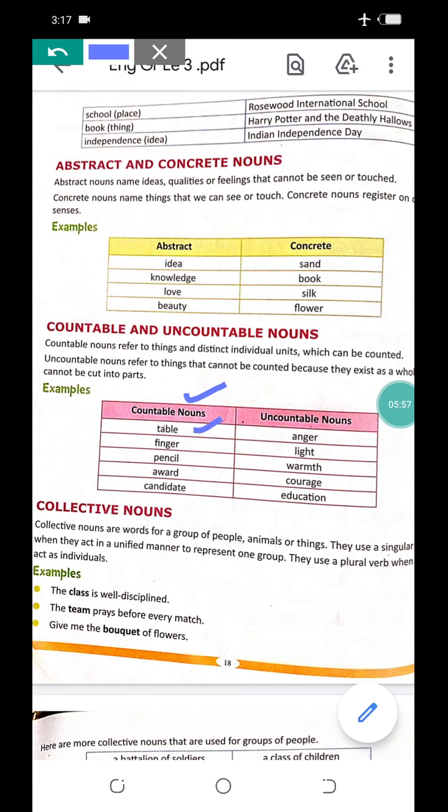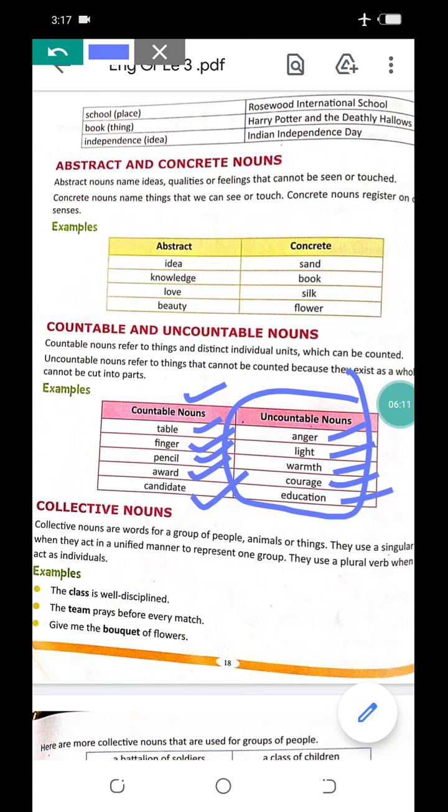First, examples of countable nouns: table, finger, pencil, award, candidate. And examples of uncountable nouns: anger, light, warmth, courage, education. I hope it is clear till here. So coming to the next one, collective nouns.